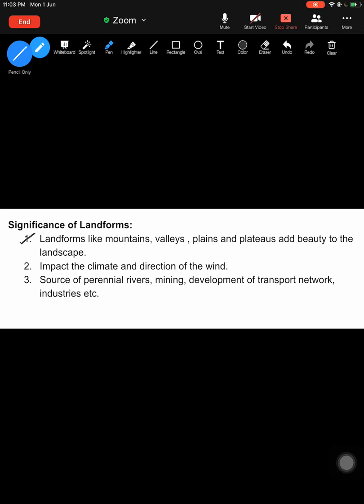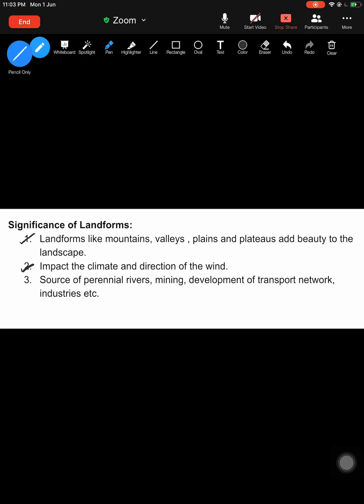They act as a barrier. They block the southwest monsoon from leaving a country. So mountains are important. Valleys are important. Plains are densely populated, easy to construct, easy to build roads. Plateaus are a rich source of minerals. So these are a few important significances of mountains or the landforms.